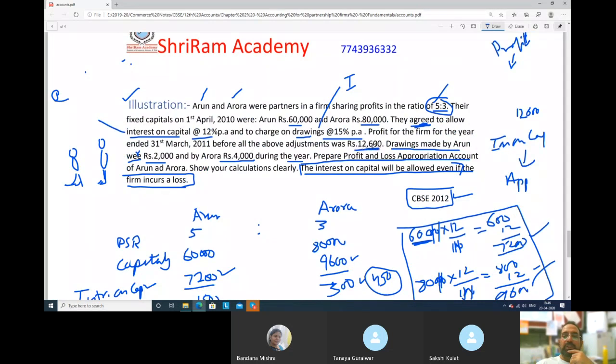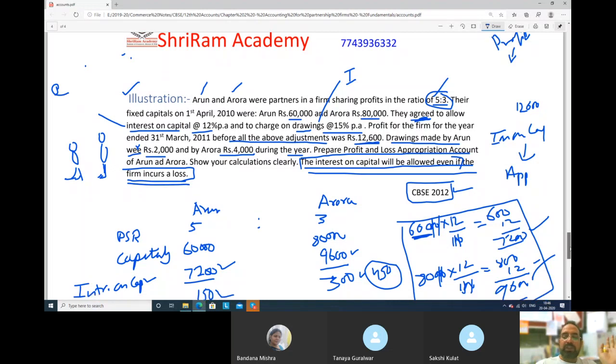Next, profit for the firm for the year ended 31st March 2011 before all above adjustment was, what was the profit? 12,600. Before all the above adjustments, तो कुछ भी adjustment किया नहीं है. Drawings made by Arun 2000 and Aurora 4000. Prepare profit and loss. This is very important. The interest on capital will be allowed even if the firm incur losses. अगर loss होएगा तब भी pay करना है.